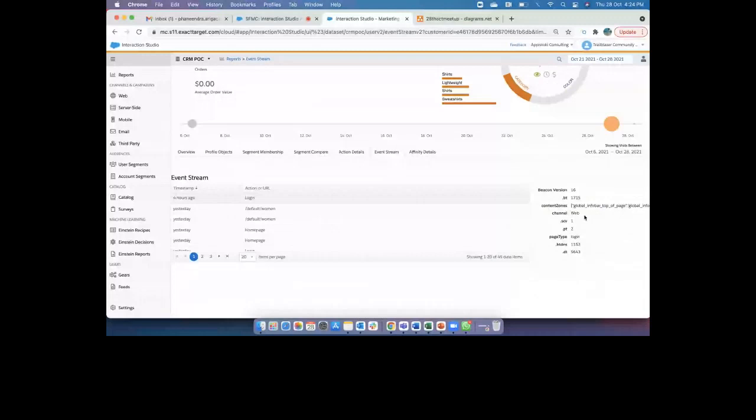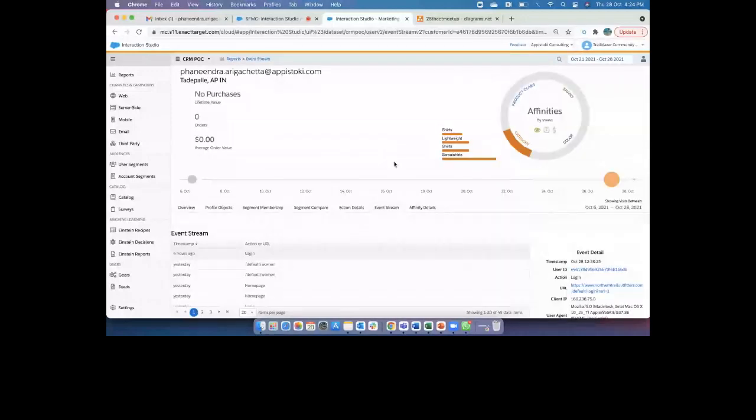But I just want to show you how this entire machine learning engine can help for building an affinity profile for the single one-on-one customer and give you the best details about it, right? You can see all what I'm browsing, everything has been captured here. Right. So let me go back and then we can talk more. We'll talk more on this when we do demos. So let me go back.